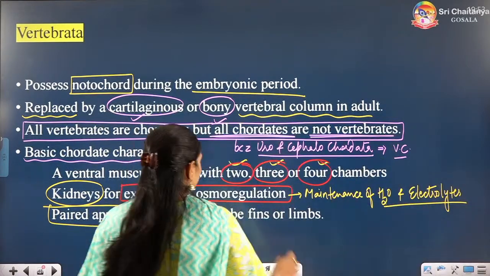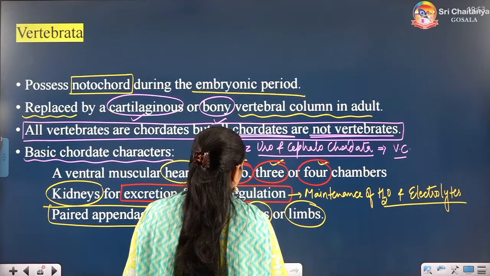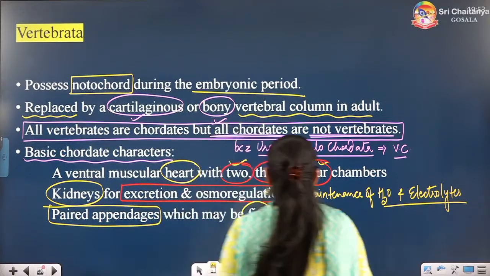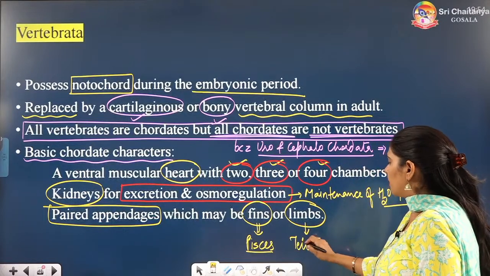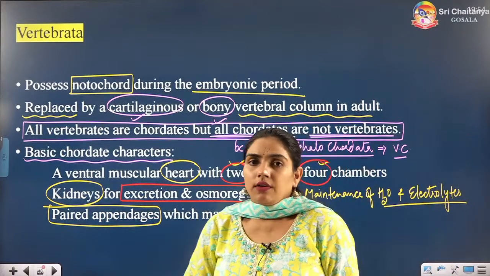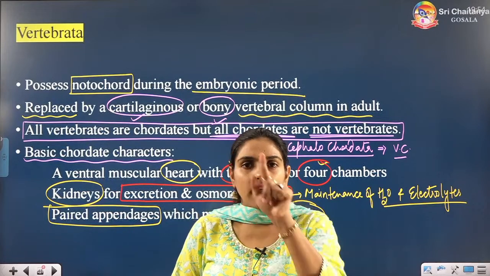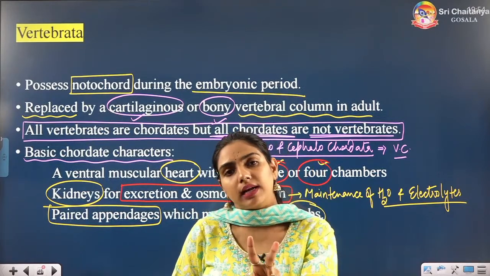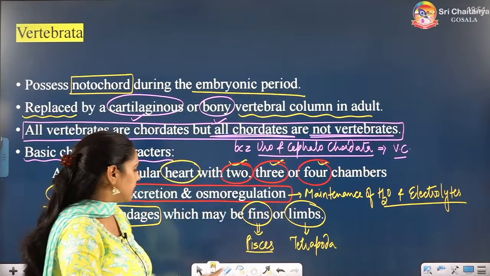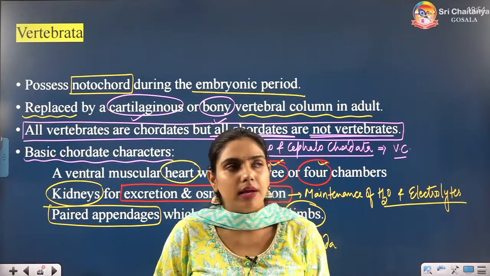Paired appendages may be fins or limbs. So it will be fins in the Pisces, and it will be limbs in the Tetrapoda. That is why in Vertebrata under Gnathostomata we have two superclasses based upon the fins and limbs. Alright, Pisces and Tetrapoda. So now we can start with the superclass Pisces, everyone.